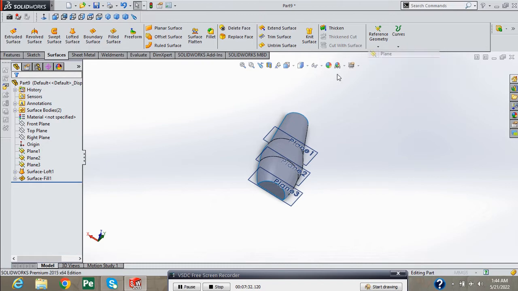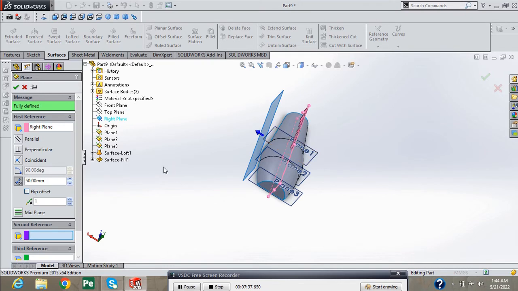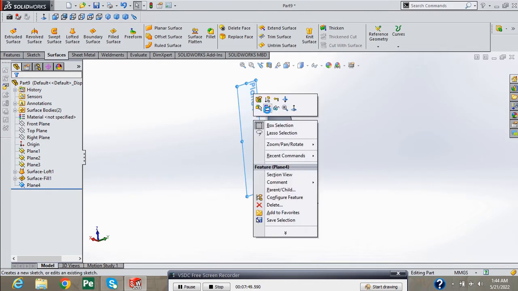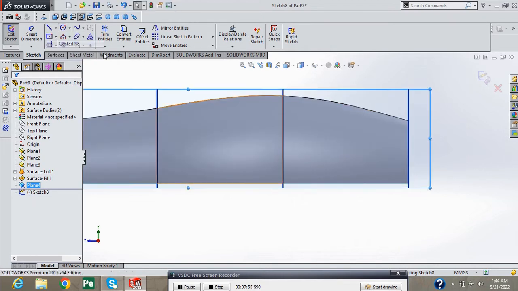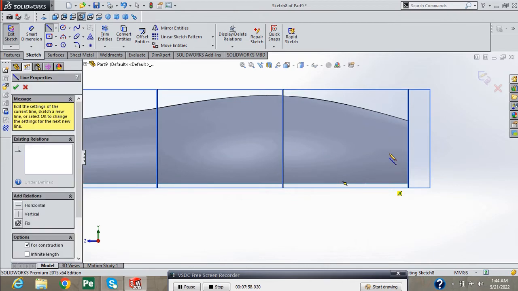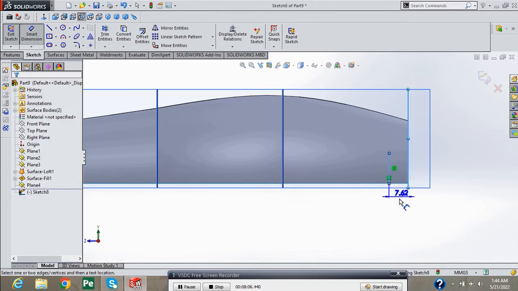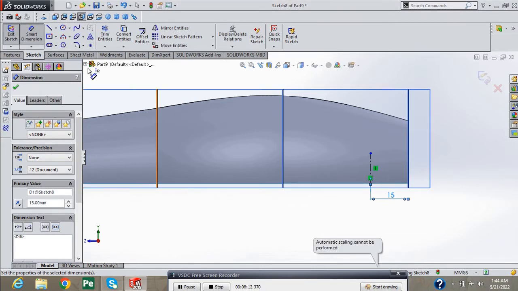Now go into reference geometry and insert plane. Select right plane for reference and provide 100 mm dimension. Flip. Now take sketch on this new plane. Select center line. Draw here a center line. Provide required dimension to this center line, 15 mm.